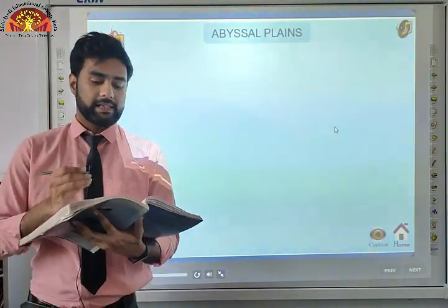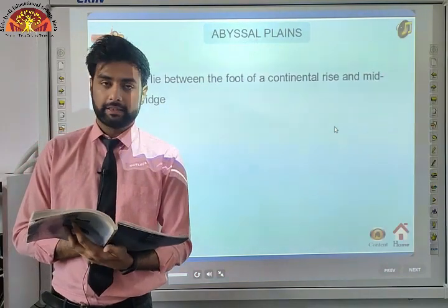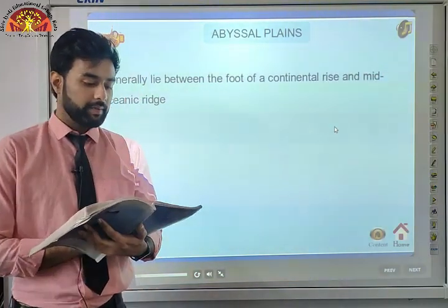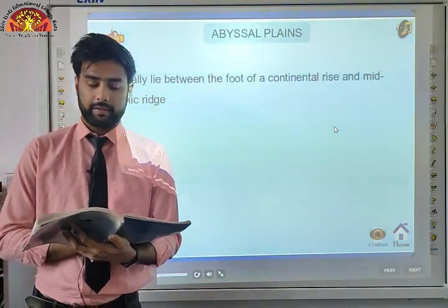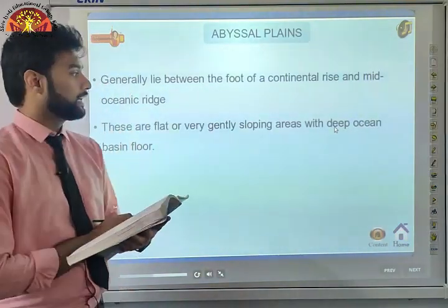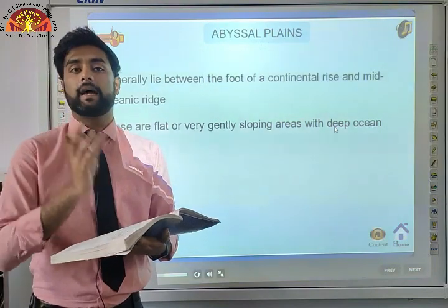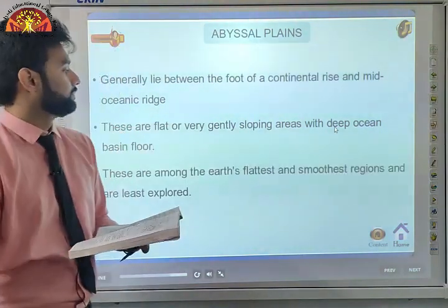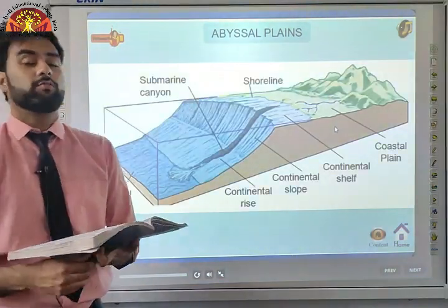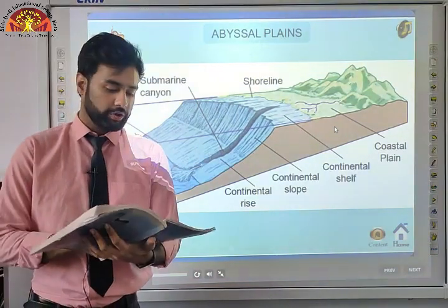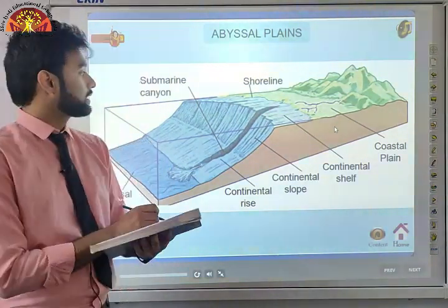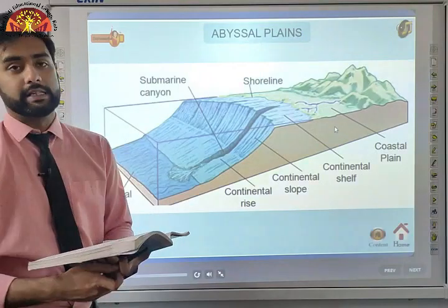These are extensive plains that lie between the continental margins and mid-oceanic ridges. The abyssal plains are the areas where the continental sediments that move beyond the margins get deposited. As the name suggests, they are plains in the abyss, in the deep sea. They are the flattest and smoothest areas of the ocean floor. All right, next come the mid-oceanic ridges.